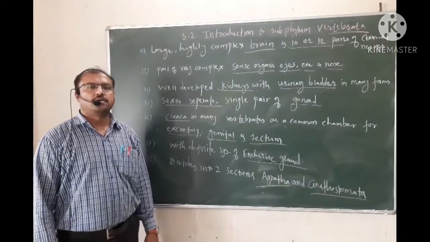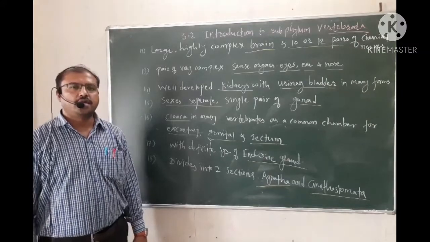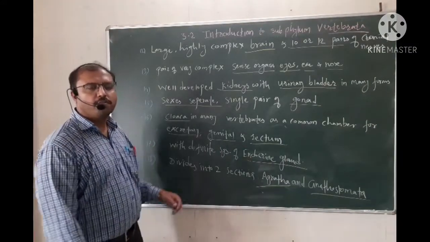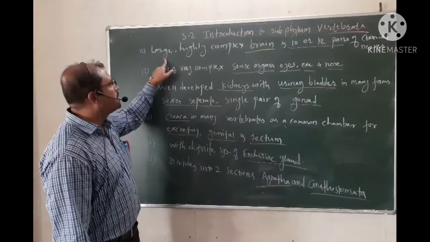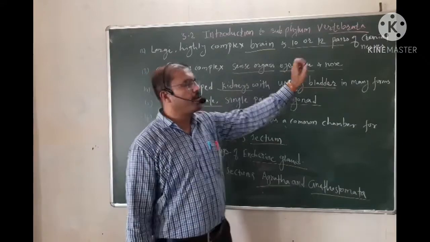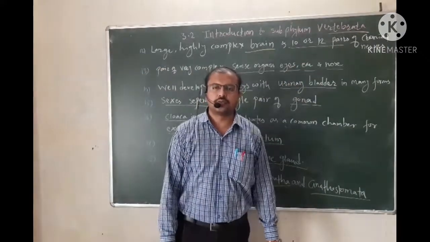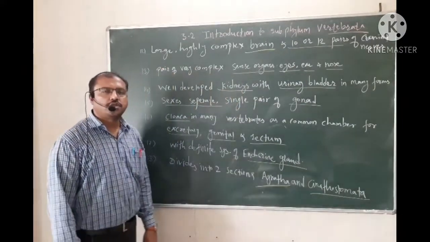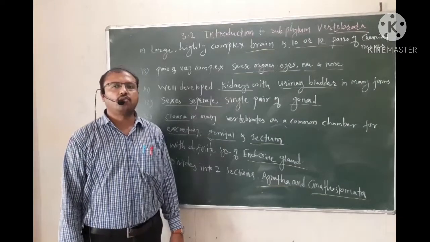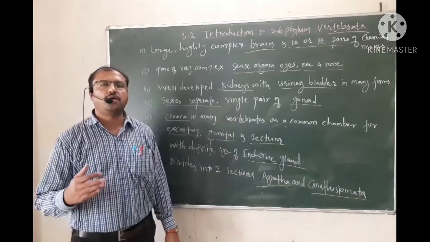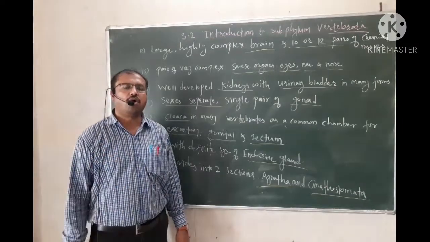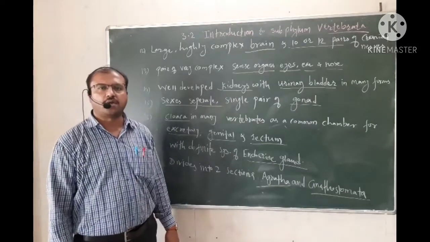Erythrocytes. The next character is the brain. In vertebrates, the brain is large, highly complex and has 10 or 12 pairs of cranial nerves. The brain is large and most developed in vertebrates, and it becomes more developed from primitive or lower vertebrates to higher vertebrates.